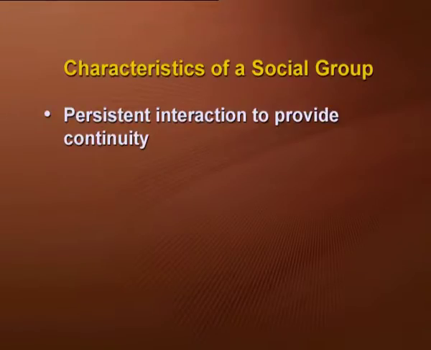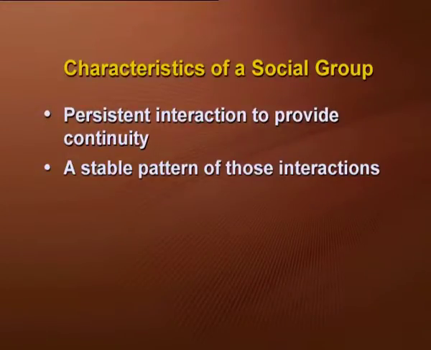Now let us discuss the characteristics of a social group. What forms a social group and what are its characteristics? One is persistent interaction to provide continuity. One has to interact continuously to be a part of that particular social group. The pattern of interaction has to be stable, which means that if we are working towards one particular cause, then we need to work for that cause rather than shifting our focus here and there.